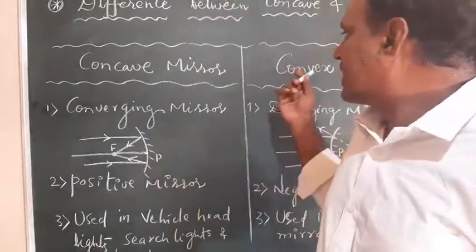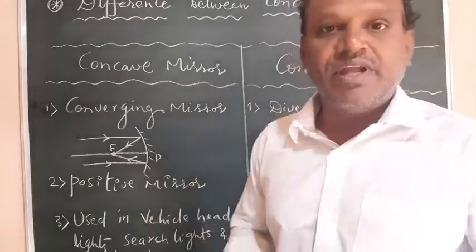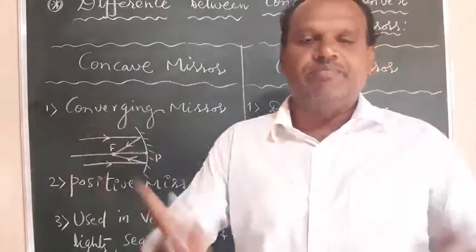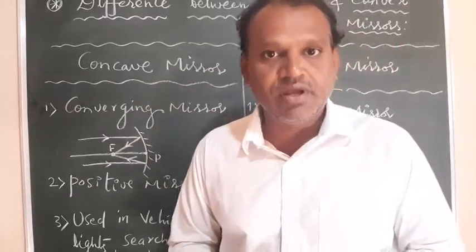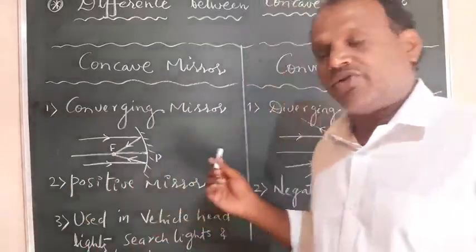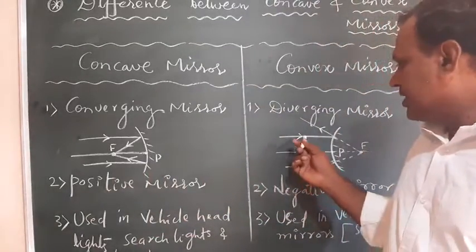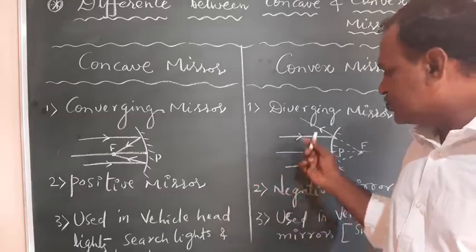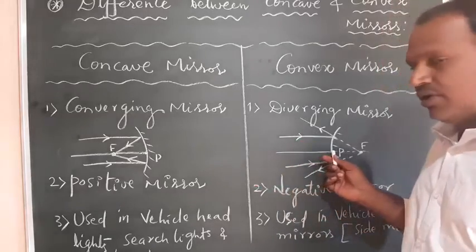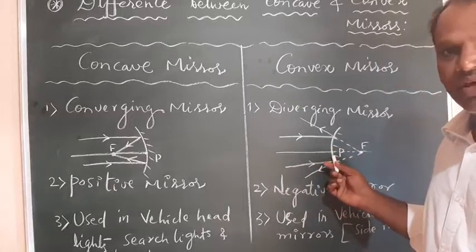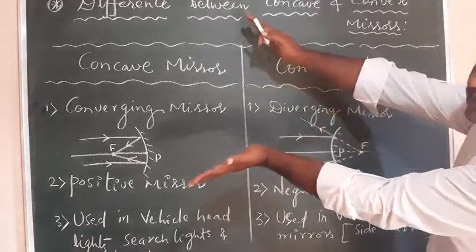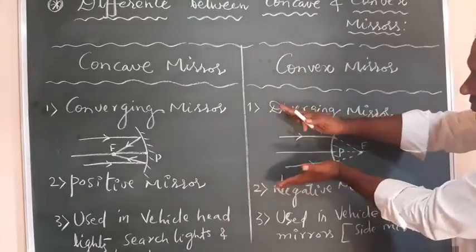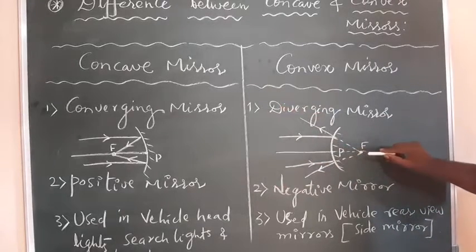Similarly, the convex mirror is a diverging mirror. Diverging means moving away. So after reflection from the convex mirror, the reflected rays move away. Here also I drew a ray diagram. You can observe in the ray diagram, these two rays are coming from infinity, so these two are parallel to the principal axis, and here we have the pole. After interaction of these rays with this convex mirror, observe the directions of the reflected rays. They move away. They will never intersect. But if you extend these divergent rays backward, they appear to start from an intersection point, and that point is called the focus.